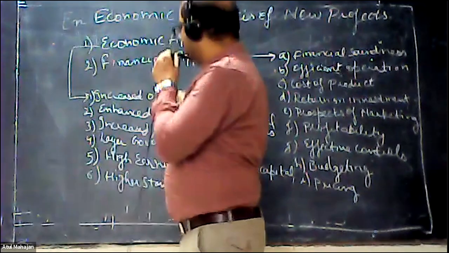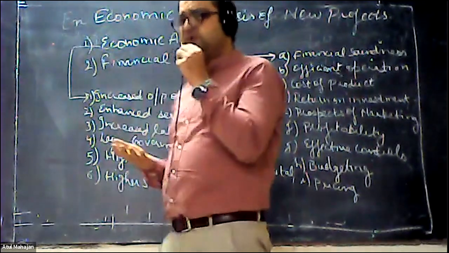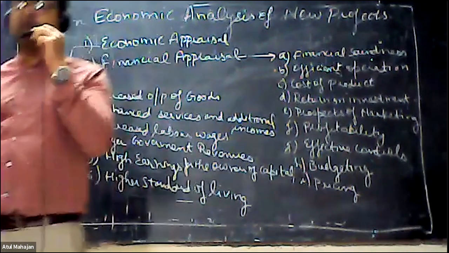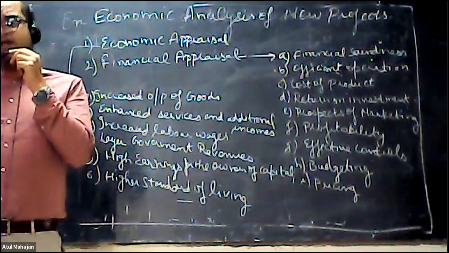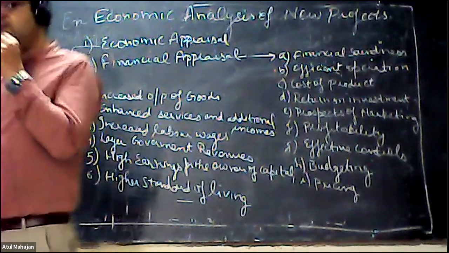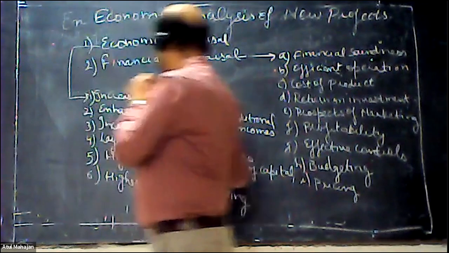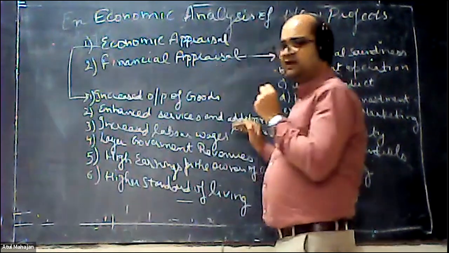This was my basic income from my job, but in addition I'm working with an online company so that I can earn additional income. That is the enhanced services and additional income in the case of economic appraisal.